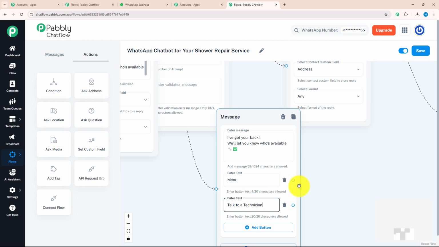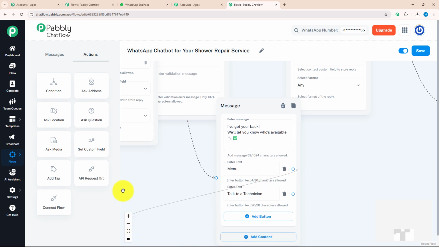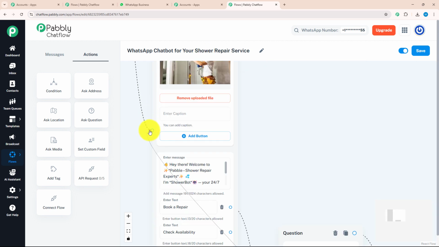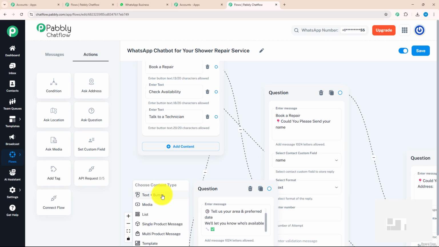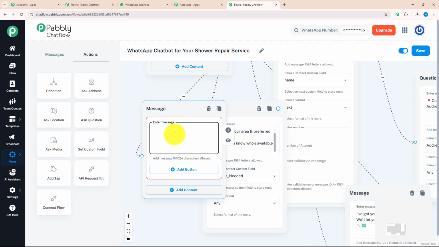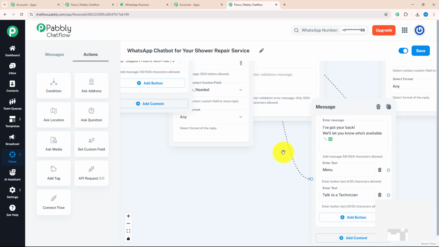I will connect my menu option with our initial message so that if a customer selects the menu button, they get this initial message again. And for Talk to Technician, I will enter a separate message. For that, I will drag and drop this option, select the text button and enter my message that our team will contact them. And here also you can see I have put a few messages between stars. That means I want to highlight these messages. I will connect the Talk to Technician button with this message as well.